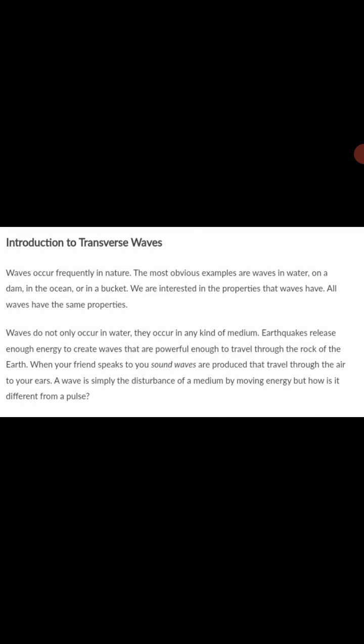We have transverse waves and longitudinal waves. In one, the direction is perpendicular to the vibration of the medium, while in the other, it is parallel. So this is just an introduction to waves, properties of waves, and types of waves.